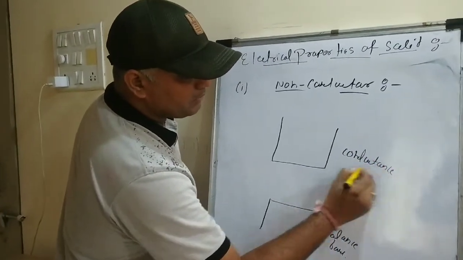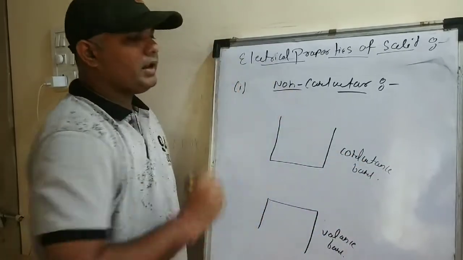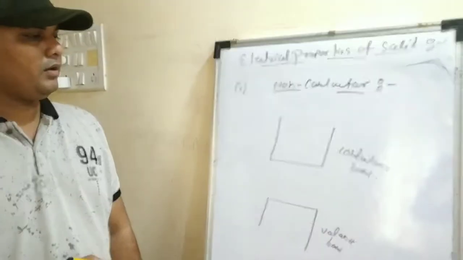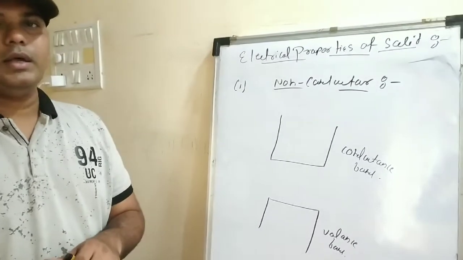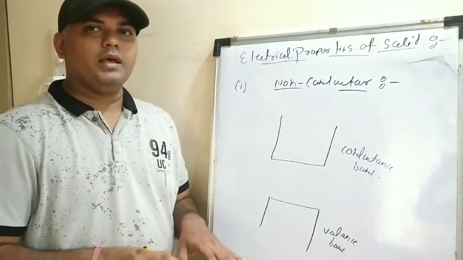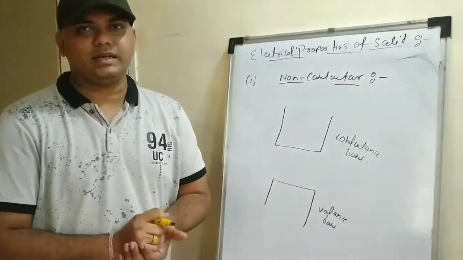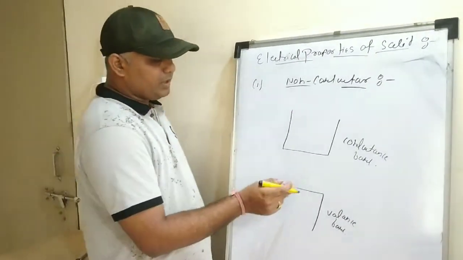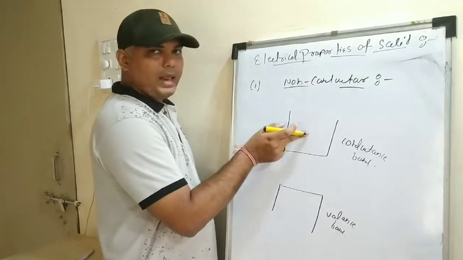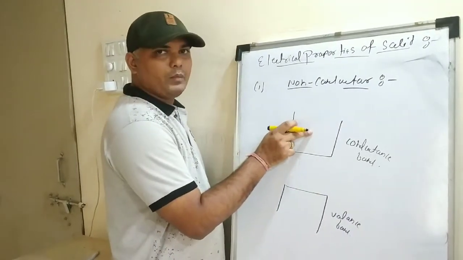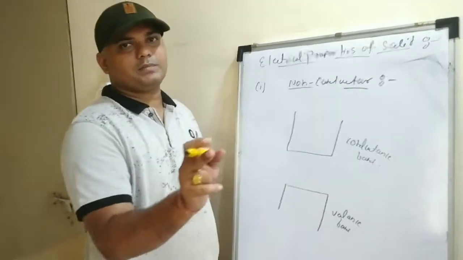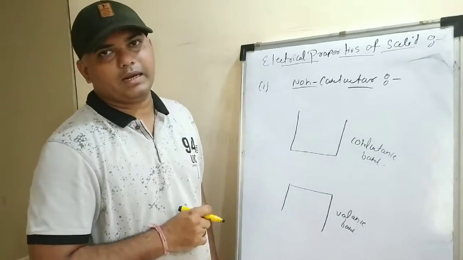Before that, let's understand when a particular substance will pass electricity. Whenever the electrons pass from the valence band to the conductance band, we say that the substance is a good conductor of electricity.